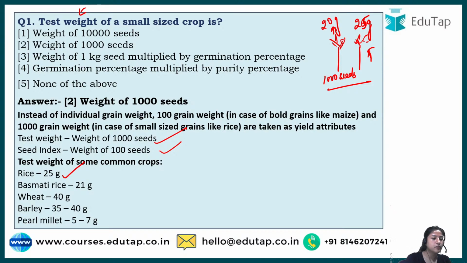Here the test weights of some common crops are given. For example, for basmati rice it is 21 gram, for wheat it is 40 gram, for barley it is 25 gram, and for pearl millet it is 5 to 7 gram.